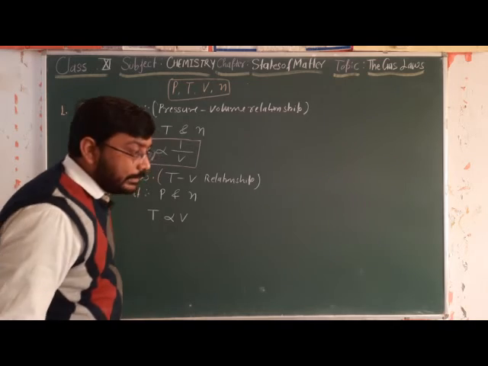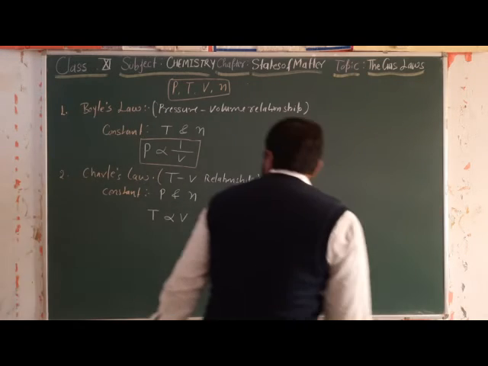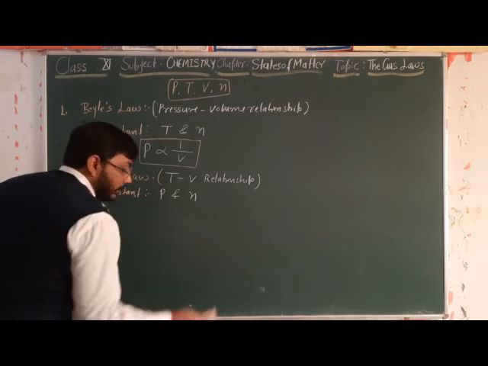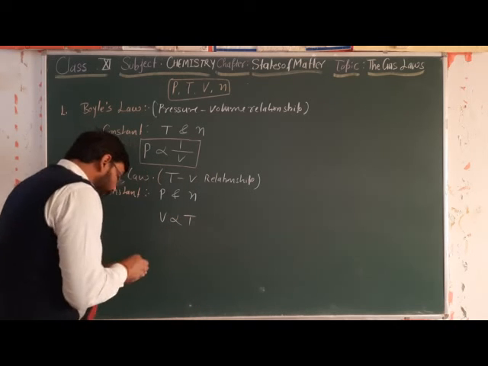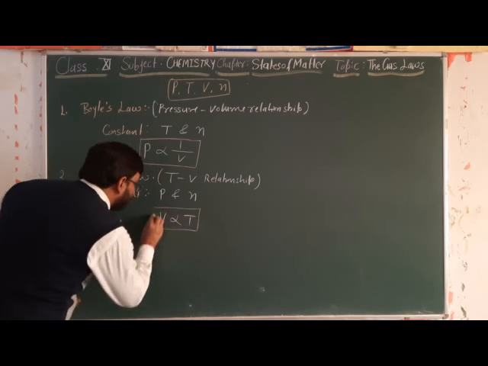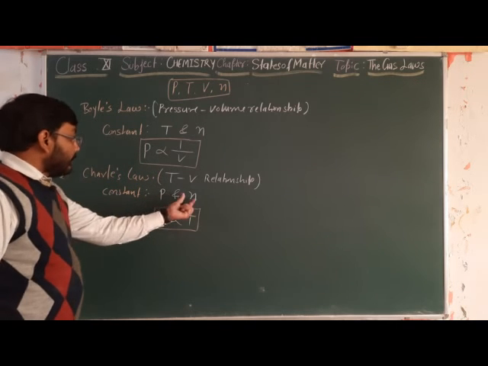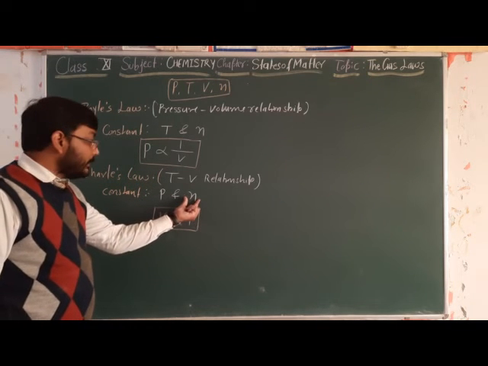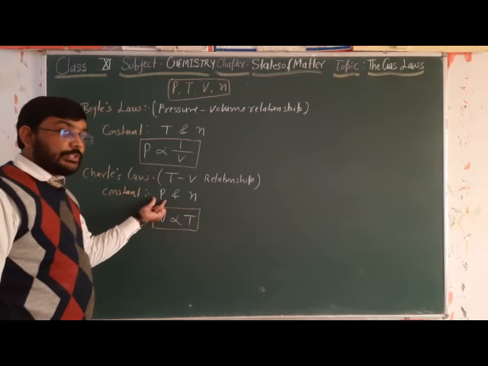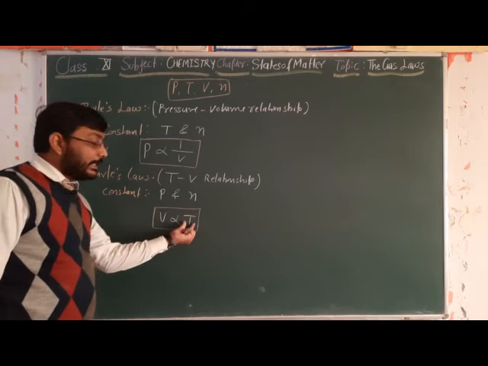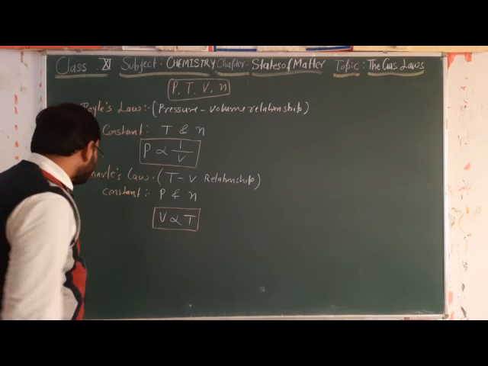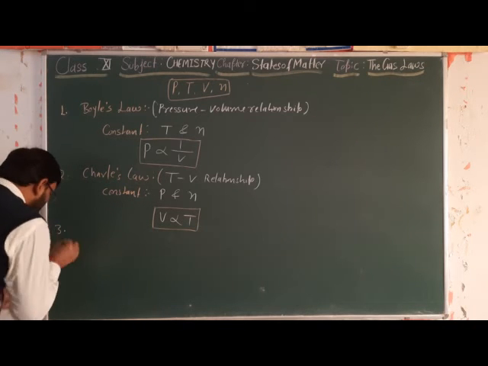We can also write it as V is directly proportional to T. So when the mass of the gas is fixed and pressure is constant, the volume will increase on increasing the temperature.